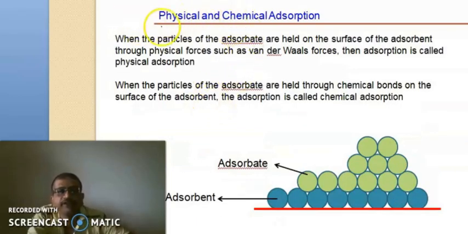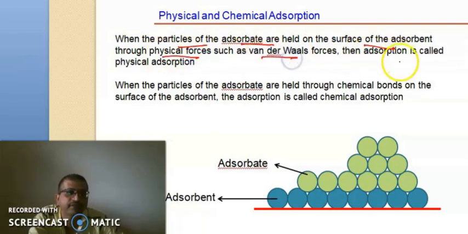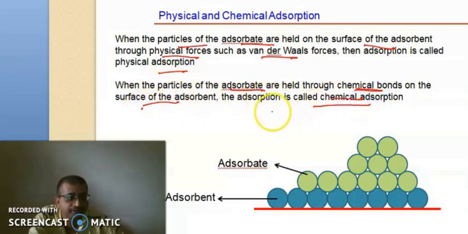Physical adsorption: when the particles of the adsorbate are held on the surface of the adsorbent through physical forces such as van der Waals forces, then the adsorption is called physical adsorption. While when the particles of the adsorbate are held through chemical bonds, then it is called chemical adsorption or chemisorption.